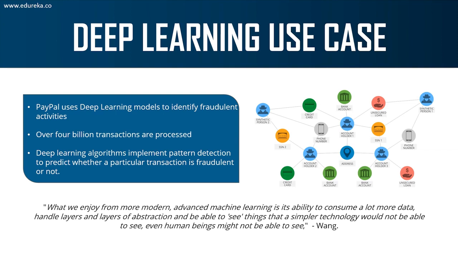The fraud risk manager and data scientist at PayPal quoted that what we enjoy from more modern, advanced machine learning is its ability to consume a lot more data, handle layers and layers of abstraction, and be able to see things that a simpler technology would not be able to see, even human beings might not be able to see. This is exactly what he quoted.